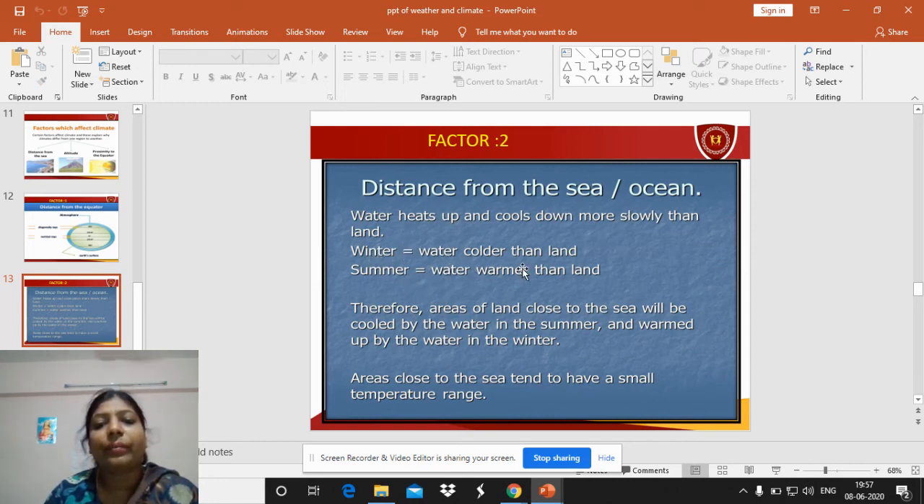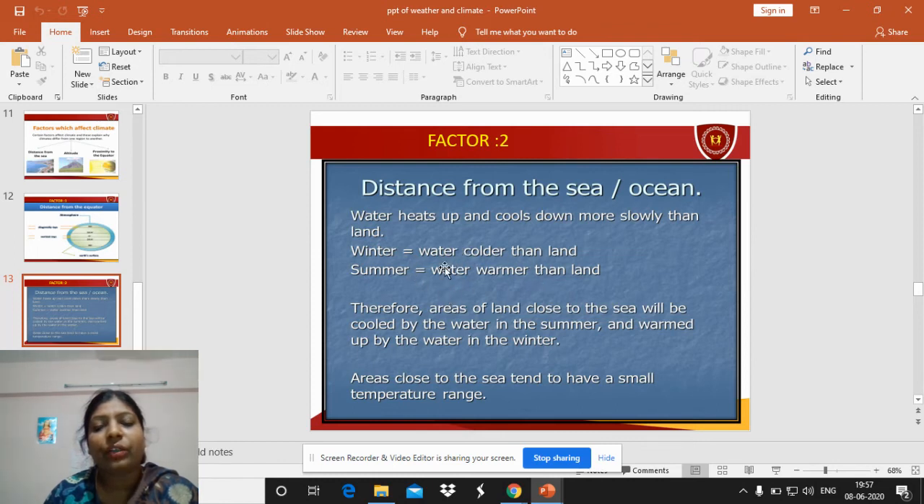When we move away from the land, the water is cooler than land. So water heats up and cools down more slowly than land. So in the summer season, it is a very warm climate. Land gets warmer, and in the winter season, land and water get cooler.